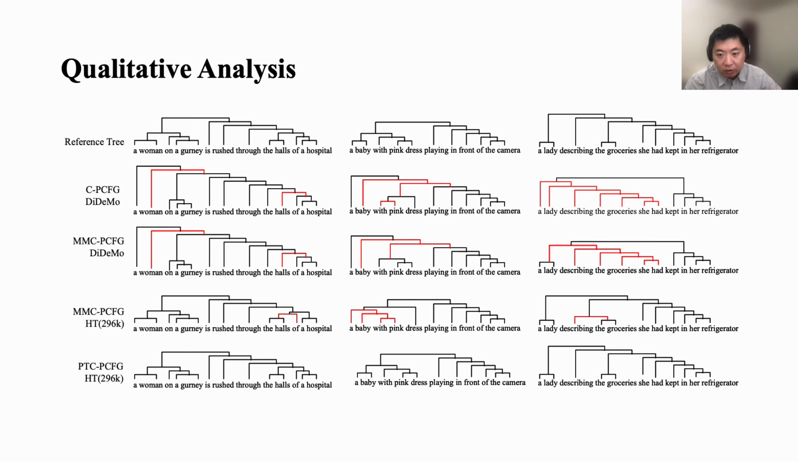In this figure, we visualize a parsing tree predicted by the best run of different models trained on different datasets. The red line shows a difference between predicted trees and the reference trees. And clearly, we can see that our PTC-PCFG can leverage the pre-trained matching knowledge and make the correct prediction.